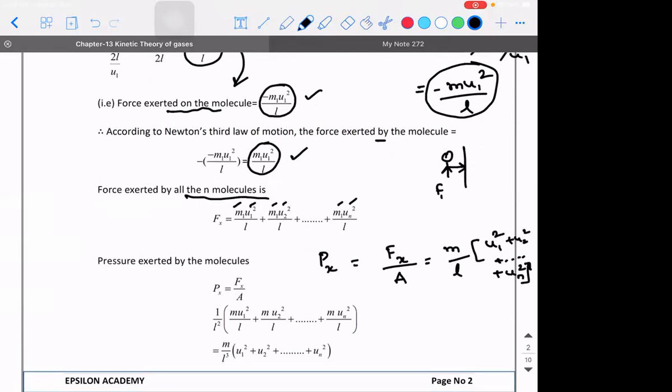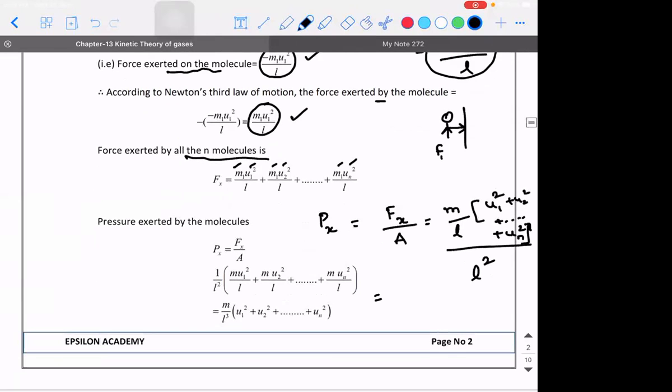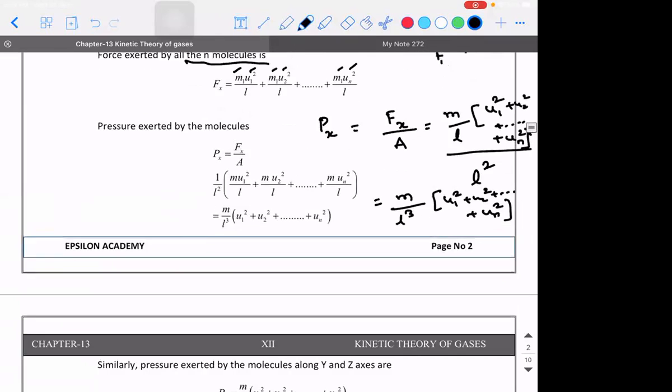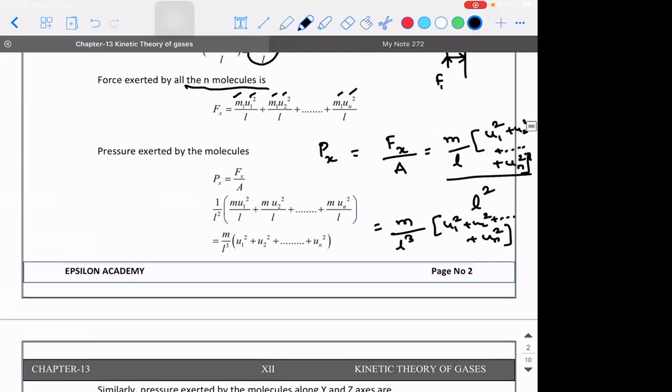So this is the force. The whole divided by area, which is L square. So what will be the pressure? It will be m divided by L cube into u1 square plus u2 square plus so on till un square. Guys, any doubt till this point? This is a very, very important derivation. Please make a note of it.